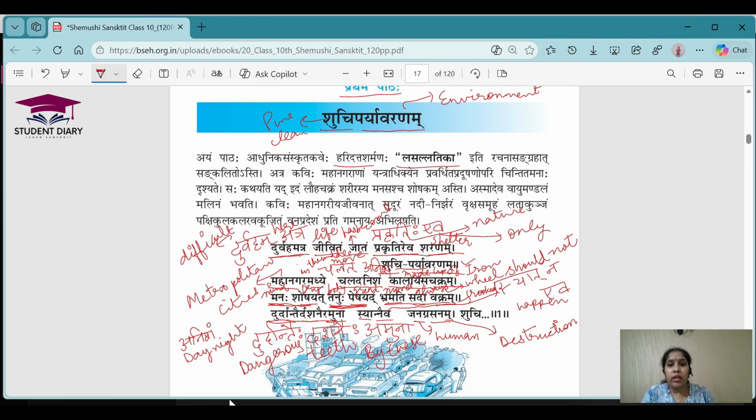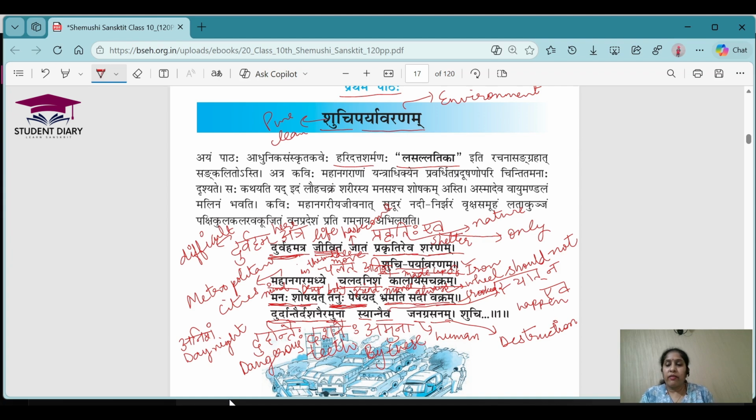I think Sandhi, I have already told you how we are splitting the words, right? So now I want to tell some things like manaha, tanuhu. These are napunsakling words. These are not pulling words. Okay, please remember these things. And then jivitam. This word is used as a vishesha, and for this vishesha, the visheshan used is durvaham. Okay, very difficult. But what is very difficult? Life, right? So life is described as very difficult.